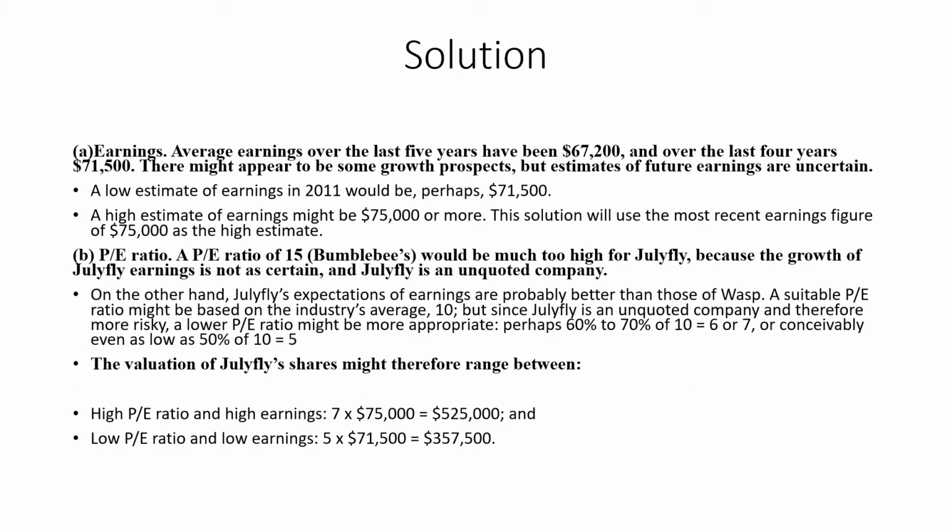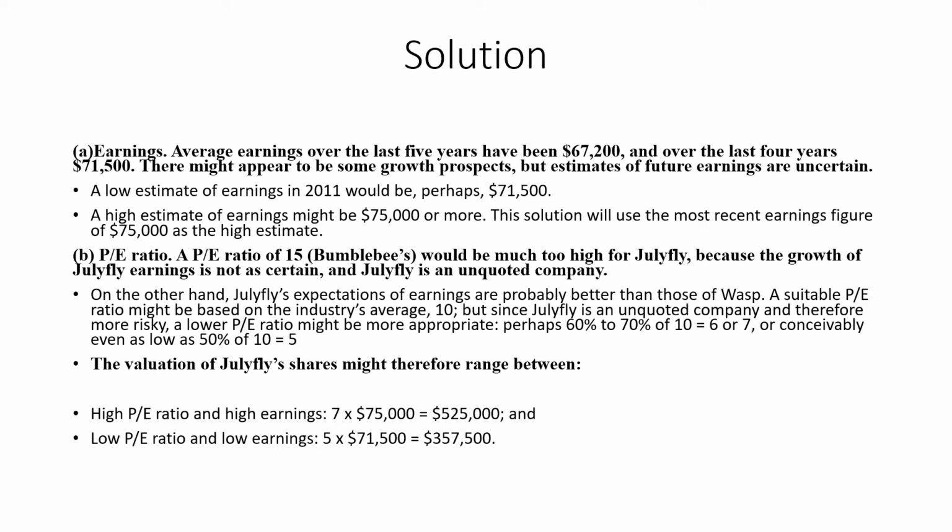Now, first of all, we will see the solution, and first of all, the earnings. The average earning over the last 5 years has been 67,200, and over the last 4 years is $71,000. There might appear to be some growth prospect, but estimates of future earnings are uncertain. A low estimate of earnings in 2011 would be perhaps 71,500, and a high estimate of earnings might be 75,000 or more. This solution will use the most recent earnings figure of 75,000 as the high estimate. Now we have taken the lower estimate and the higher estimate.